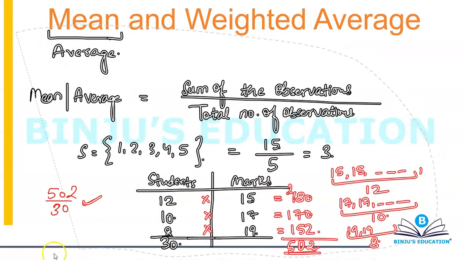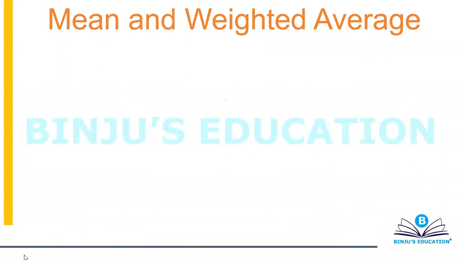Let's move on to the next thing, which is a very, very important topic, and that is the topic of weighted average. Now, average we have discussed. What is average? Average or mean is nothing but the sum of the observations divided by the total number of observations. The question comes, why do you have to add this word weighted to it? What's the significance of this word weighted?